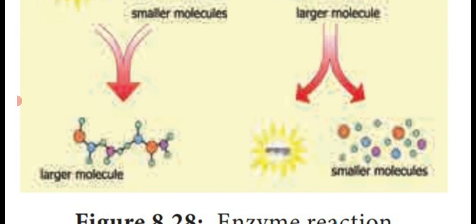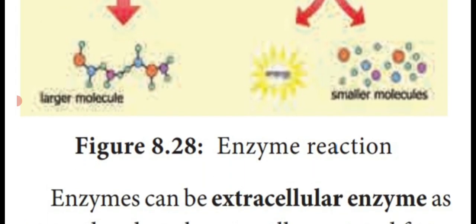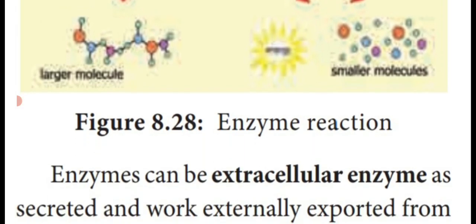For example, digestion of food material, they are releasing energy to do work. Another one, breaking down of sugar molecule in the respiratory process, they are also releasing energy. So digestion and respiration are the two examples of catabolic process. So this is the enzymatic reaction.